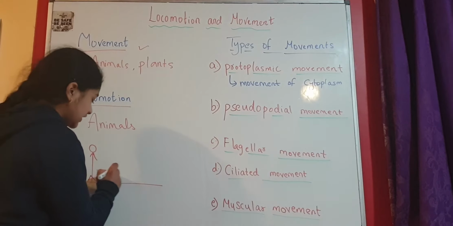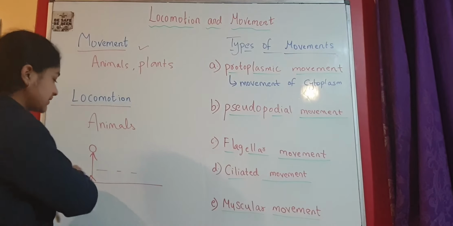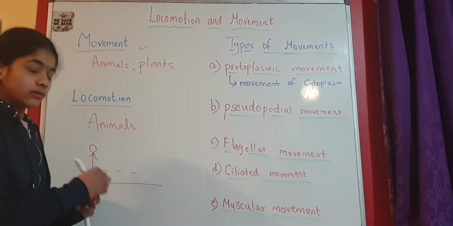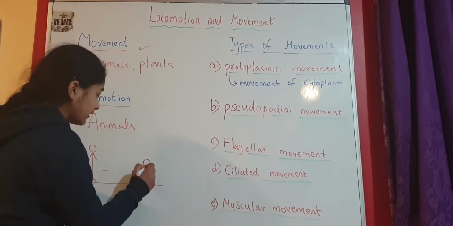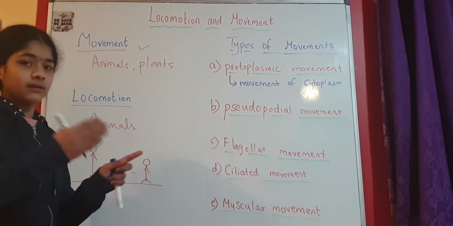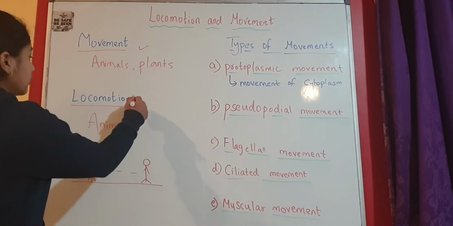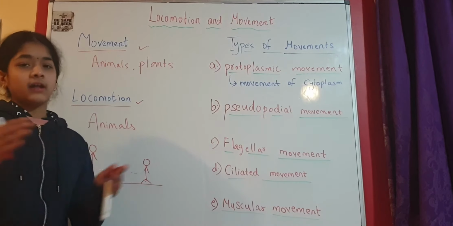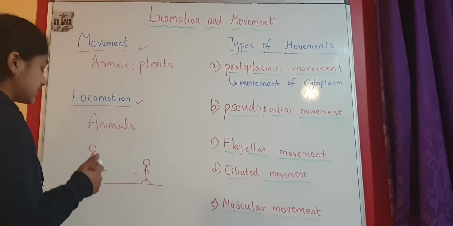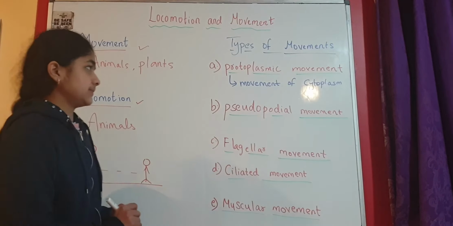When he changes his position from the original position, moving his whole body to another place, this is locomotion, the movement of the whole body from one place to another. This is the difference between movement and locomotion.